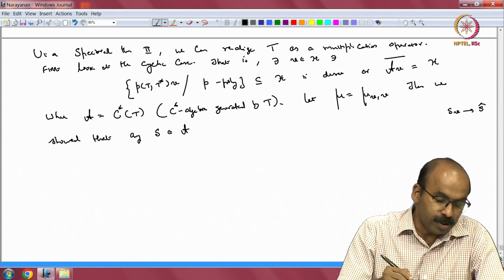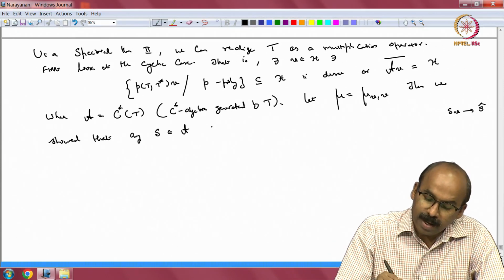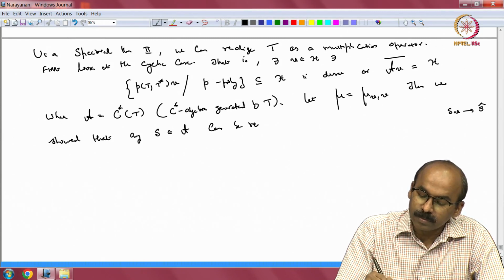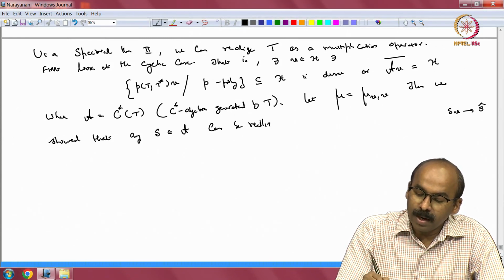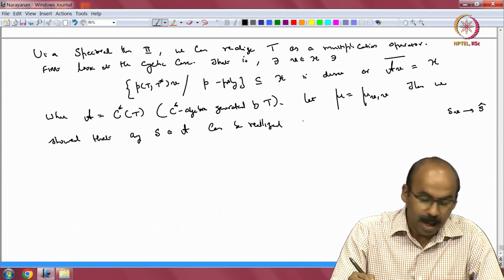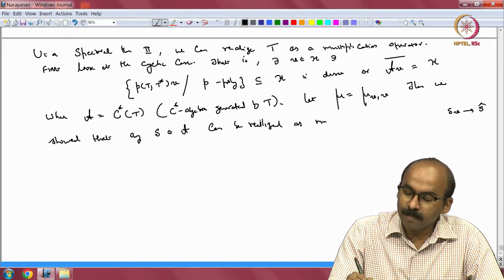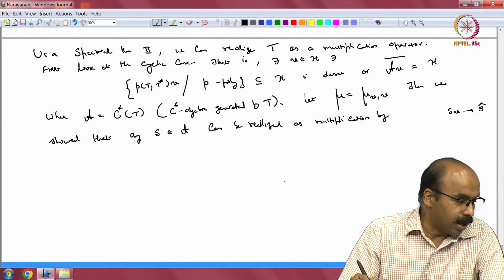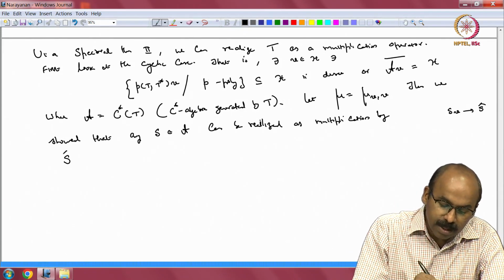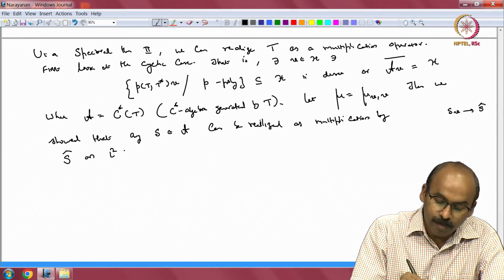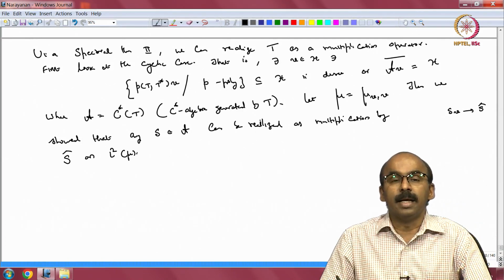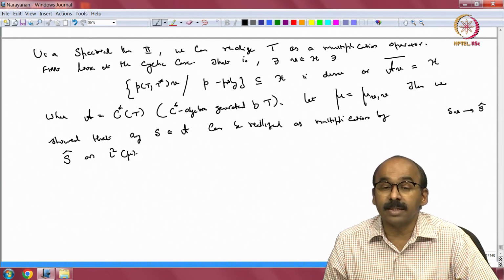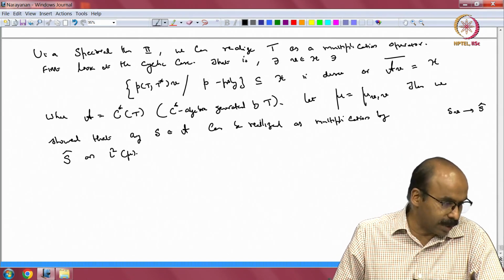So we showed that any S can be realized as multiplication by S hat on L2 of mu. This was the multiplication form of the spectral theorem.